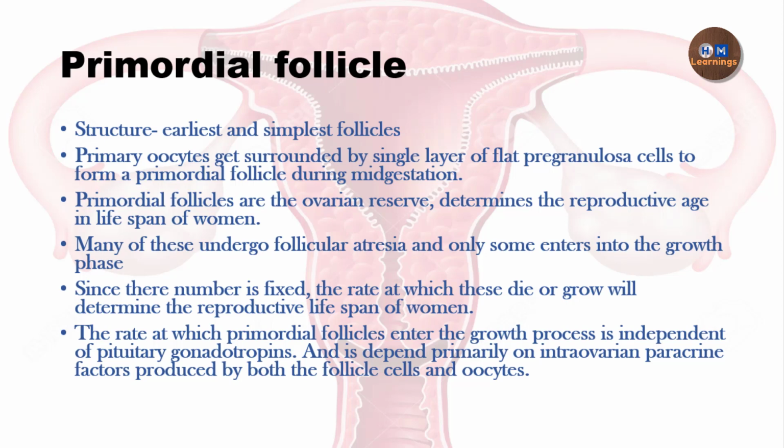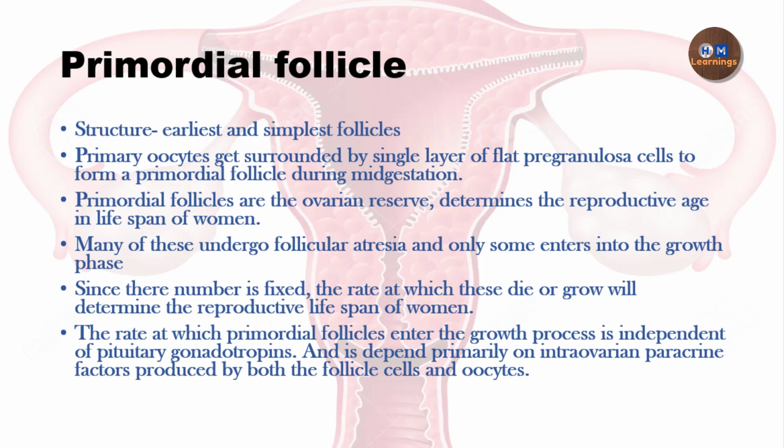Why? Because of the follicular atresia, there is a reduction in the primordial follicle number. So a follicle can either go into atresia or it can go into the growing phase. Depending on the rate of undergoing atresia or undergoing the growth phase, it will determine the reproductive lifespan of the woman.